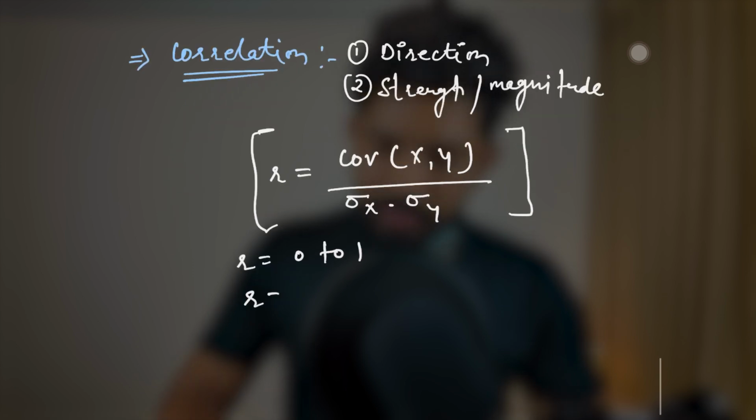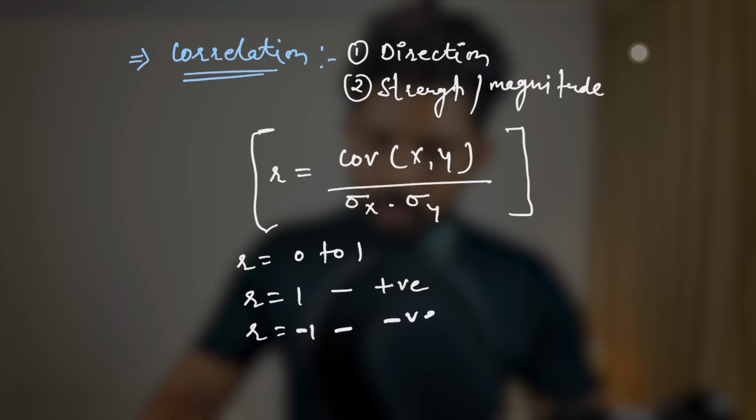That is the formula of the correlation coefficient, and r ranges from negative 1 to 1, right? So when r is equal to 1, that is strong positive correlation. When r is negative 1, that is strong negative correlation. And when r is equal to 0, that is no correlation. Hope it's crystal clear. It's a very straightforward formula and definition, right? It can also be used when we are diversifying our portfolio, for risk management, and also for market analysis, right?